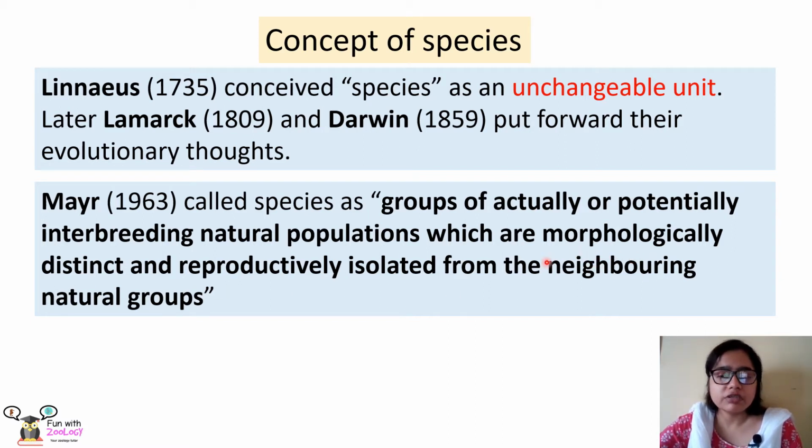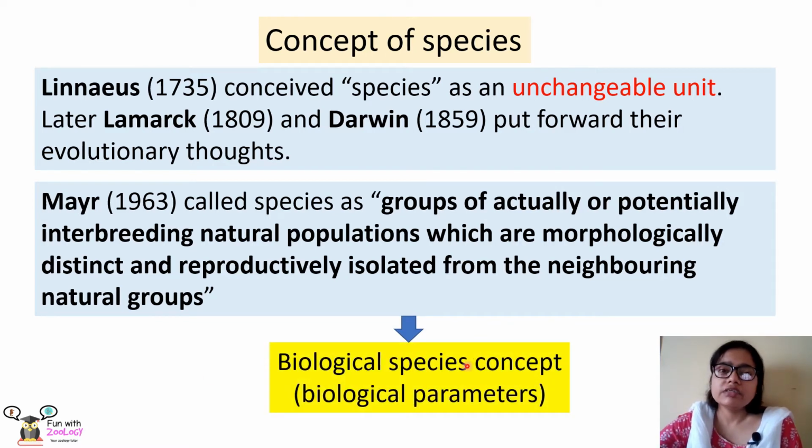Morphologically distinct means they are morphologically different from the members of other species, and reproductively isolated means they cannot interbreed with the members of other species. So these are the three points which later gave us the concept of biological species concept. It is called the biological species concept because in this concept only the biological parameters such as interbreeding population, morphological distinctness and reproductive isolation were considered.